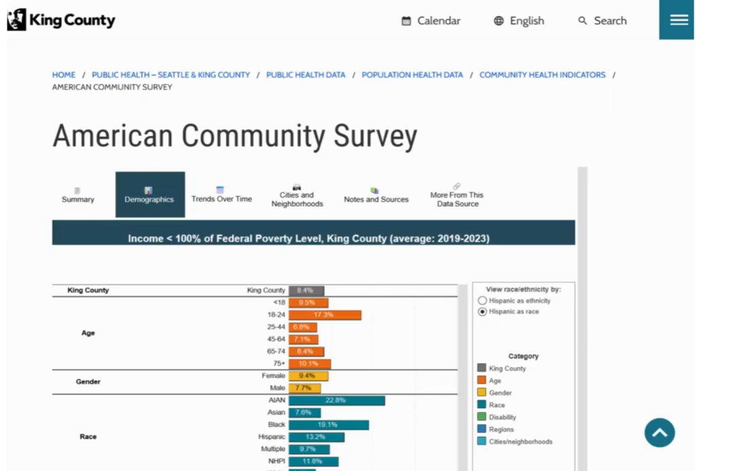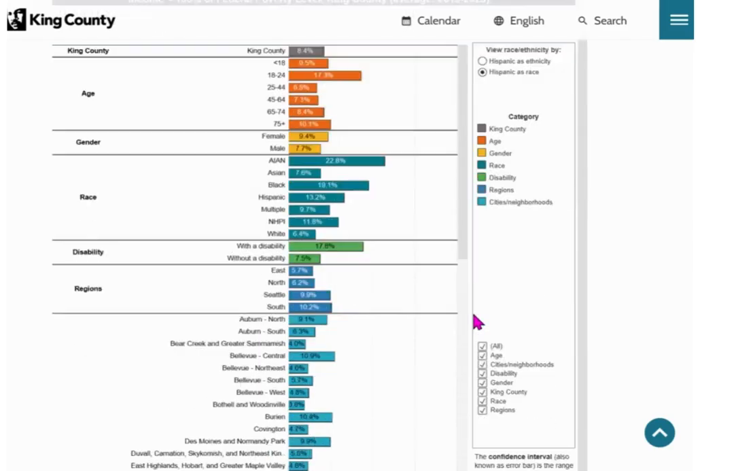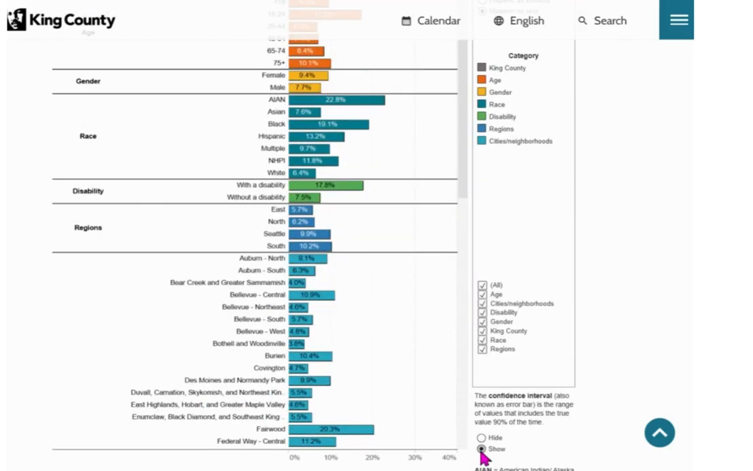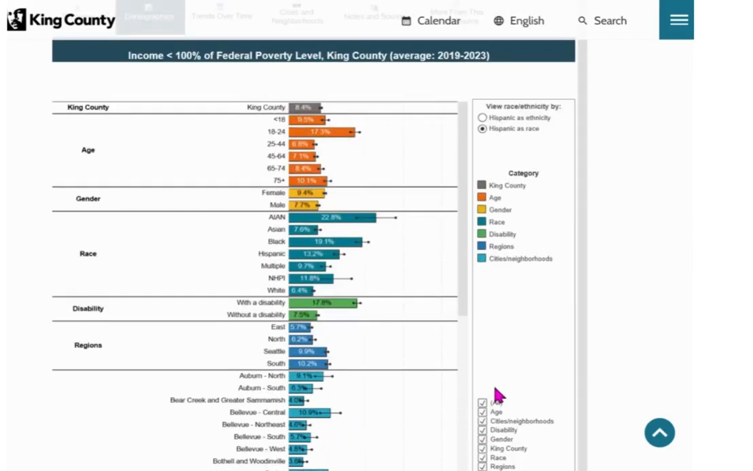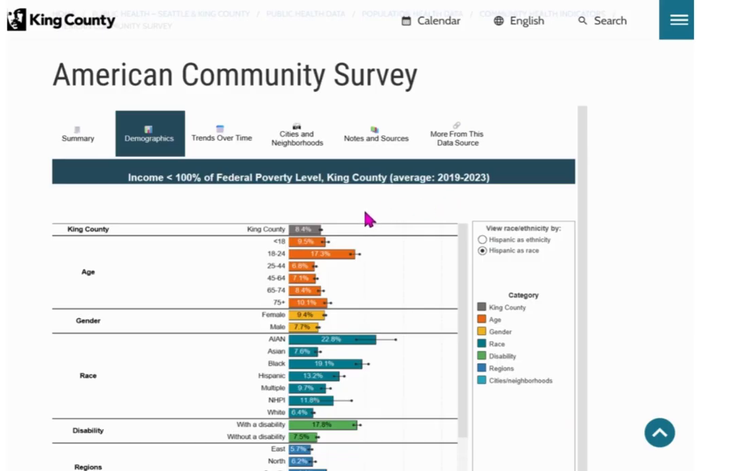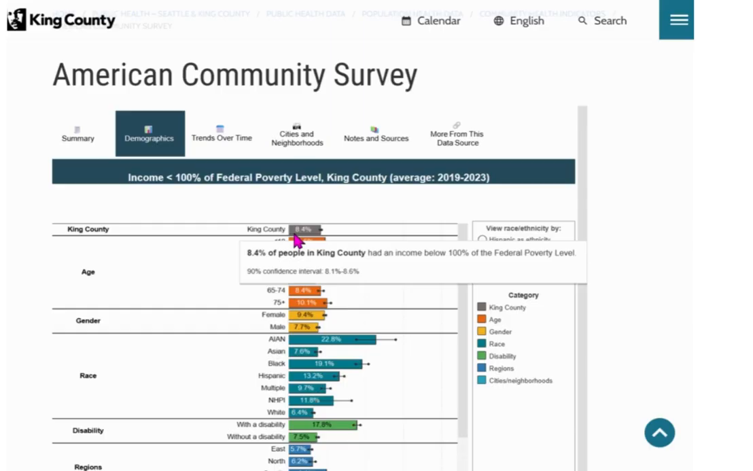Hover over the bar to see the tooltip with the estimate and confidence interval. Turn on the toggle to view confidence intervals in the chart. Now you can see the estimate along with the confidence interval range in the chart. In this case, our estimate is 8.4%, and there is a 90% chance that the true value falls within 8.1% to 8.6%.